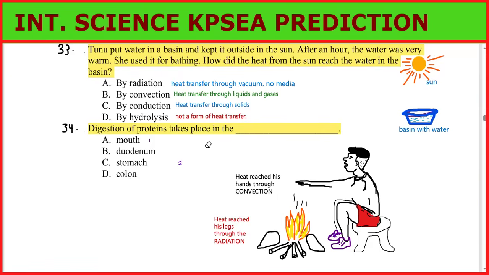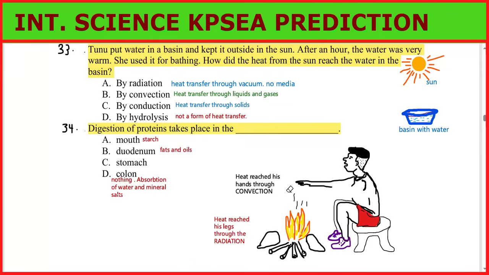Now, let's go to question number 34. Digestion of proteins takes place in the... so we can study this. We have the mouth, that is where digestion starts. You chew your food. Then you go to the stomach, you swallow it. When it gets to the stomach, that is where the proteins are digested. So protein is digested in the stomach.